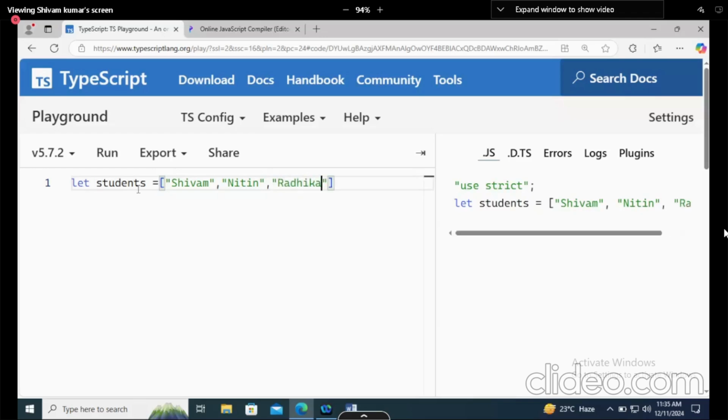Now this array is created. The benefit is that instead of declaring let S1, S2, S3 for the students, there are 3 students in a class and I have declared an array for all of them so that I can effectively place them in one place only.